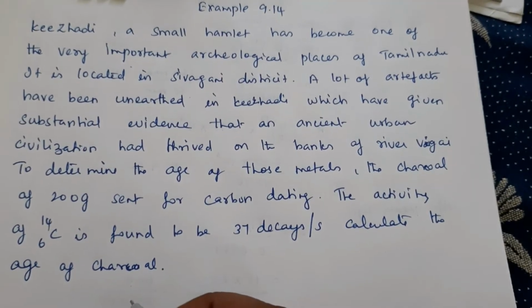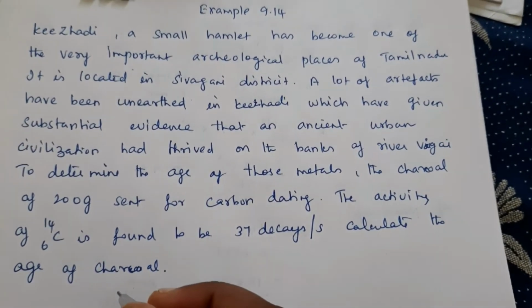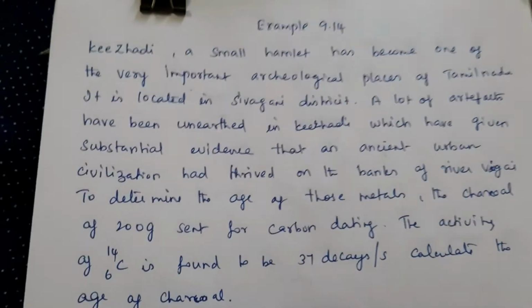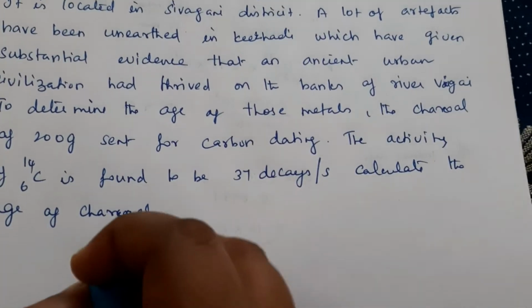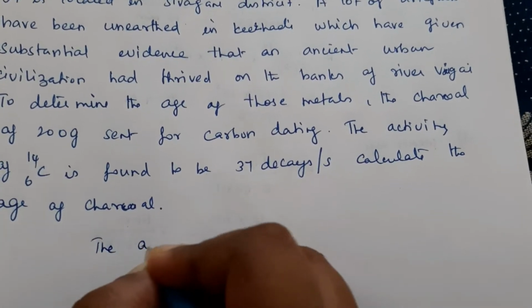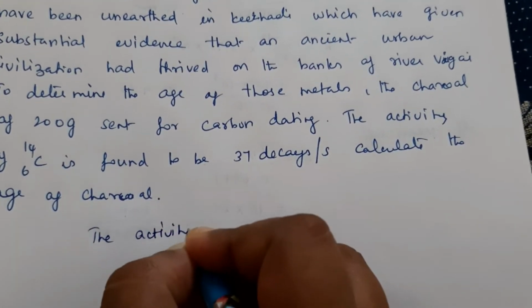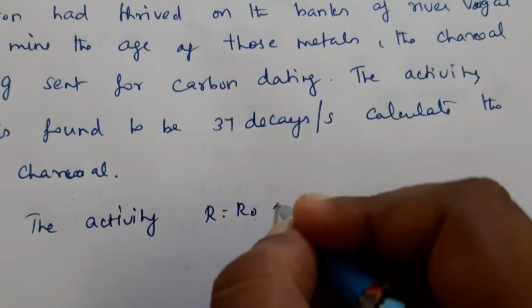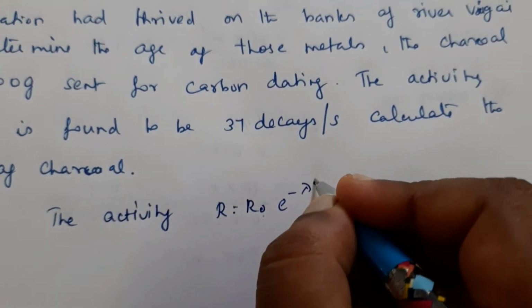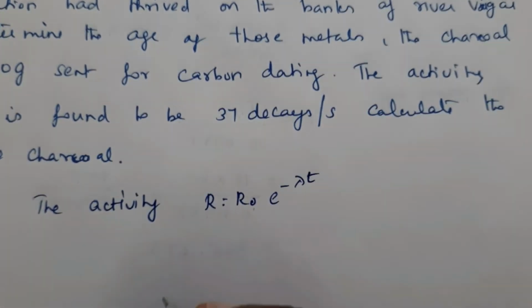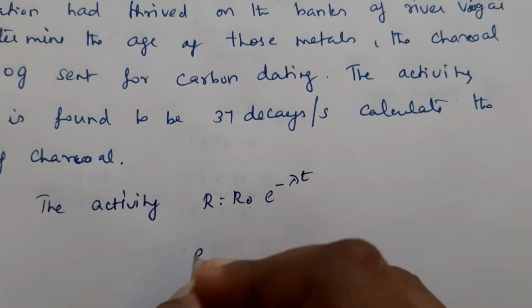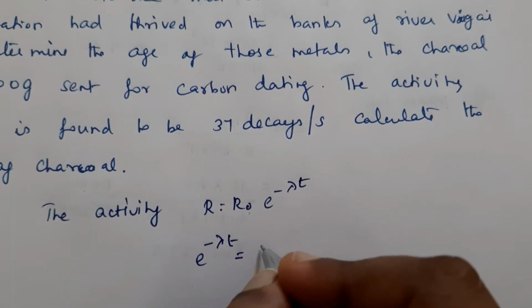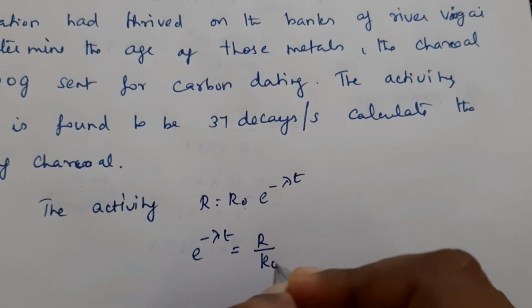So in order to find out the age, we have to know the initial activity. The activity is given by the formula R is equal to R0 into e raised to minus lambda t. Now e raised to minus lambda t is equal to R by R0.